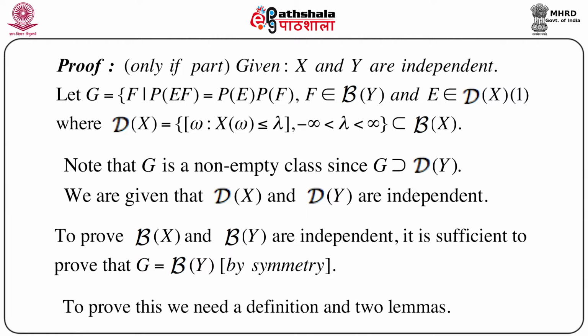This is given. So now we have to prove that script B of X and script B of Y are independent. In order to prove this, it is sufficient to prove that G is nothing but script B of Y. That is, by symmetry it will immediately follow.